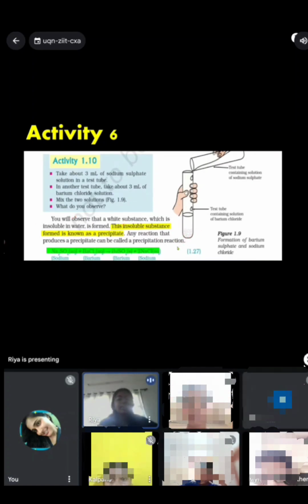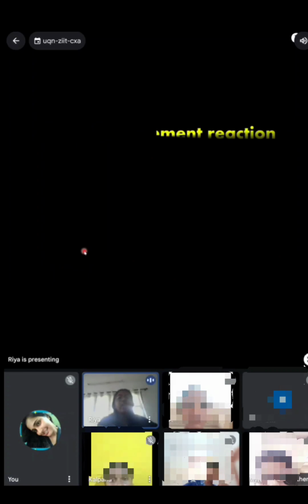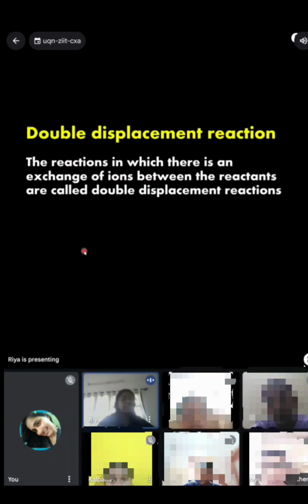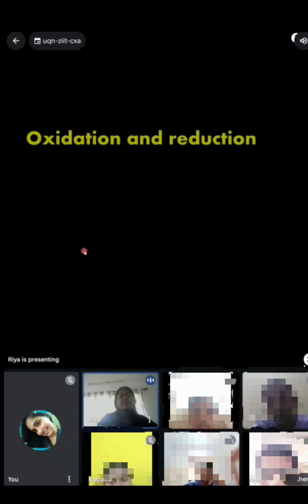Also, looking at this equation, we can see that there is a mutual exchange of ions. Such reactions are known as double displacement reactions. So the reactions in which there is an exchange of ions between the reactants are called double displacement reactions.